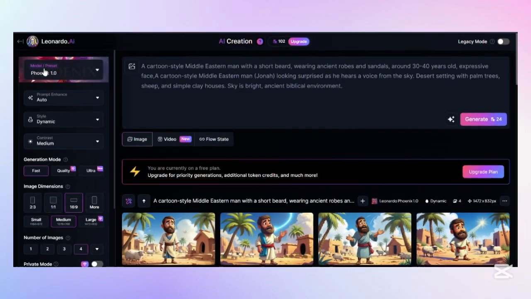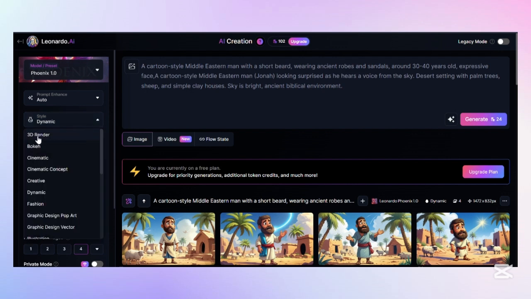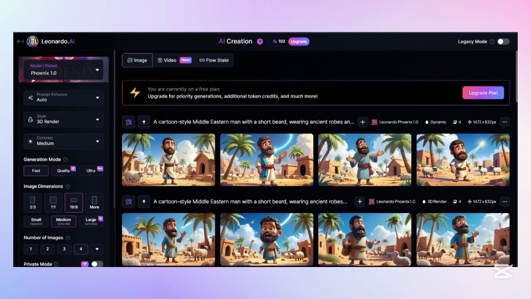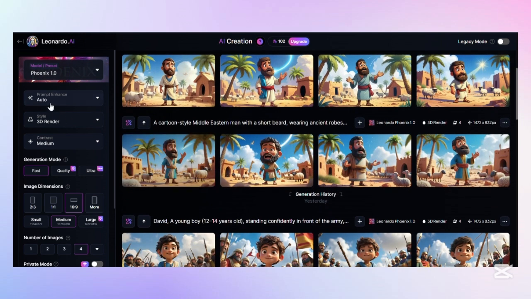I chose Phoenix 1.0 for the model, and then I left the prompt enhance at auto, and then the style I chose dynamic. The different styles. So the first style I chose 3D render, and I left it on Phoenix 1.0. So when I generated the first image with the 3D render, this is what I got for the 3D render.